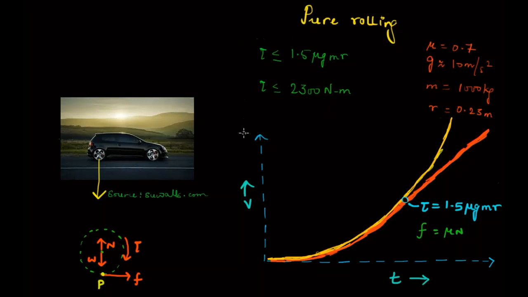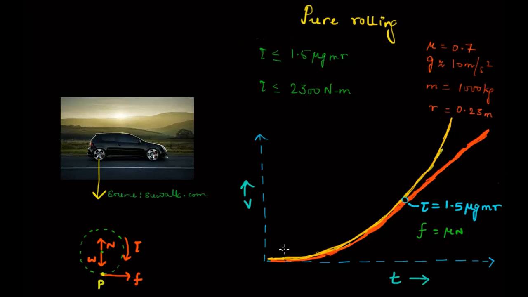Now let's look at the specification sheet of the average cars we use in our homes. Most often the maximum torque limit is what? It could be around 80 Newton meter, 100 to 120 Newton meter. For a sports car, it would be around 600, 800 Newton meter, for the Ferraris and all of the world. So that is much lower than the maximum permissible limit of the torque. So that's why on a Ferrari also, if you keep on increasing torque, your velocity will keep on increasing, right? Because the upper limit is very high.